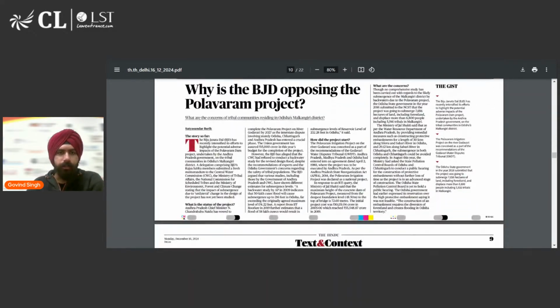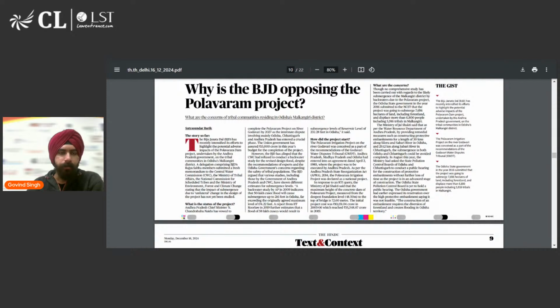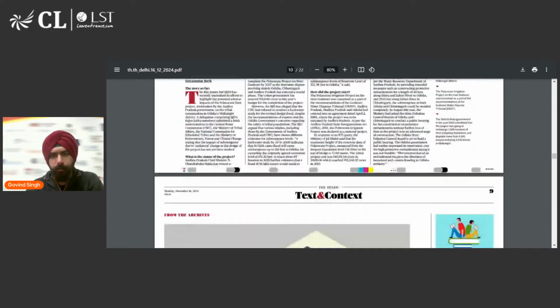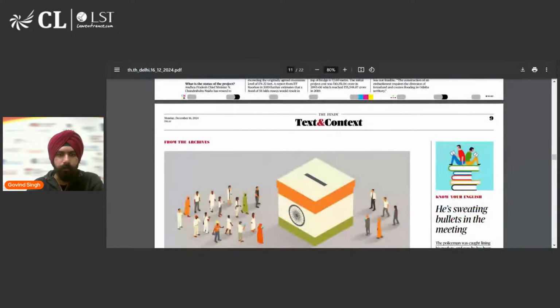Why is the BJD opposing the Polavaram project? Now, this is again a state-specific issue. BJD is Biju Janata Dal, a prominent political party from Odisha, and the Polavaram project is a river project, essentially a hydropower project to generate electricity. That is what the article is about. You can read this. No harm in reading this particular article as well.